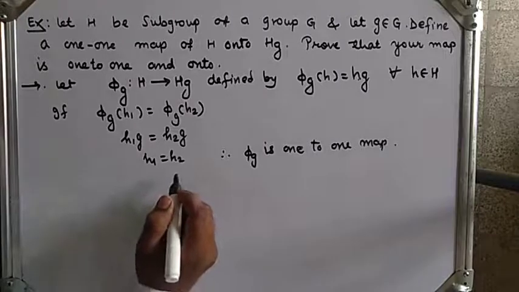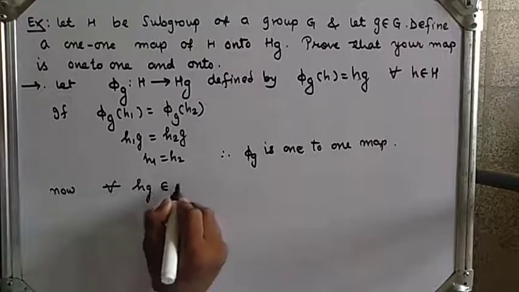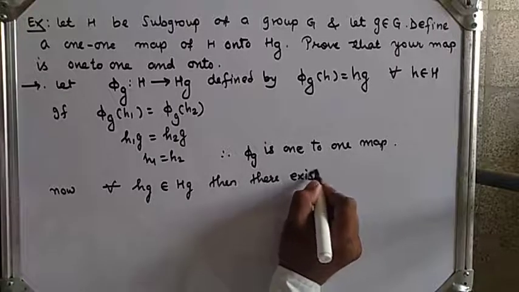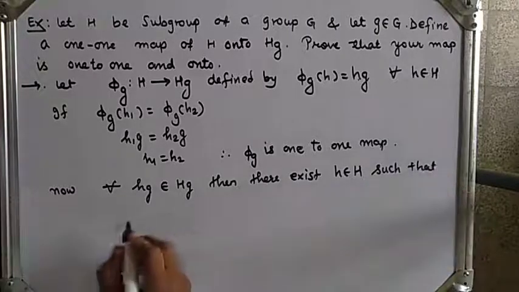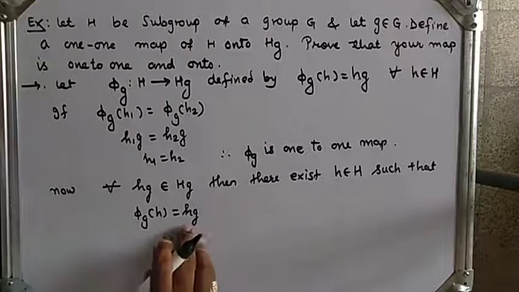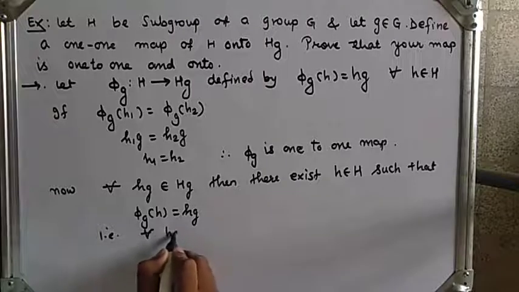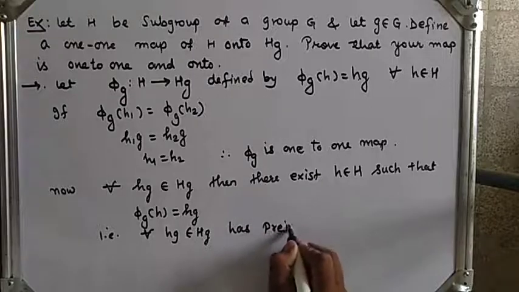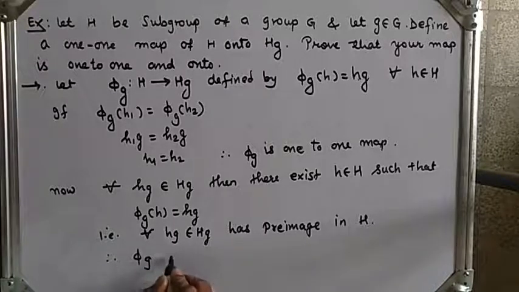And now to prove phi_g is onto, for all hg belongs to Hg, there exists h belongs to H such that phi_g(h) = hg, which means every hg in Hg has a pre-image in H. Therefore we say that phi_g is an onto map.